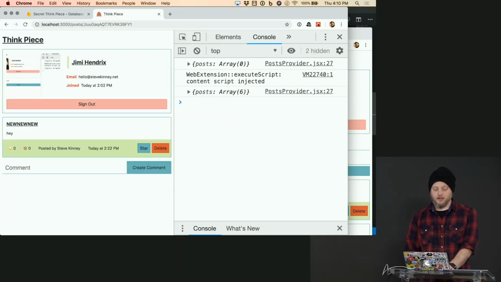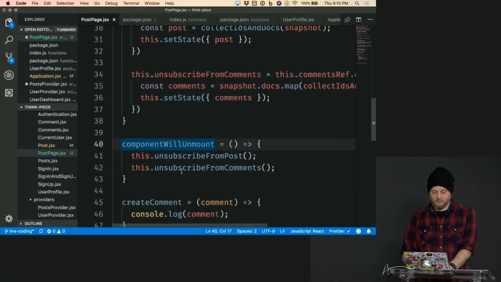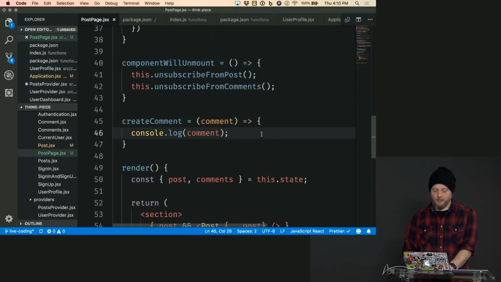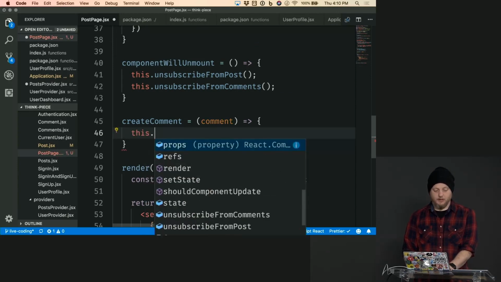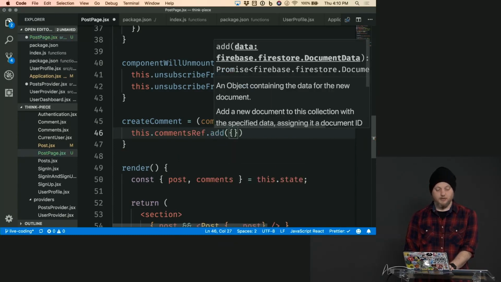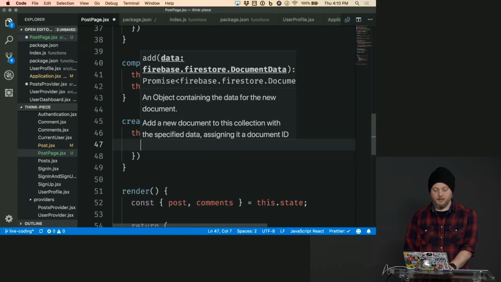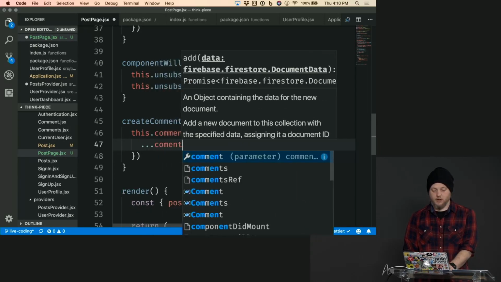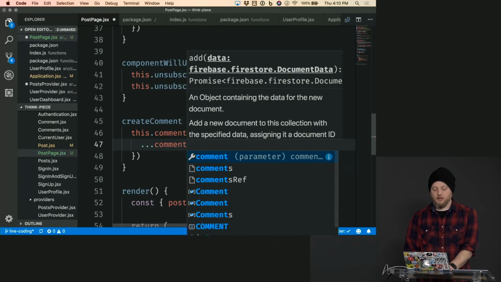All right. So we've got comments there. Create comment. So that would be what? this.commentsRef. This is why it's nice to just cache them somewhere and give yourself shortcuts. this.commentsRef.add. And we'll say all the stuff from the comment. I really need the user to know the rest of that information, right? I don't have access to the user in here.